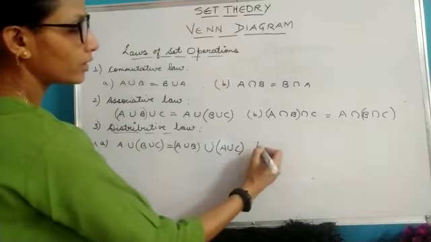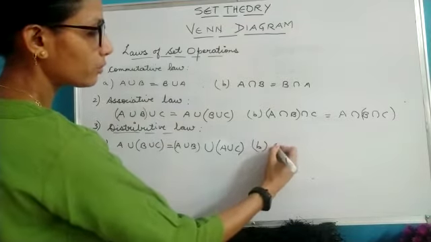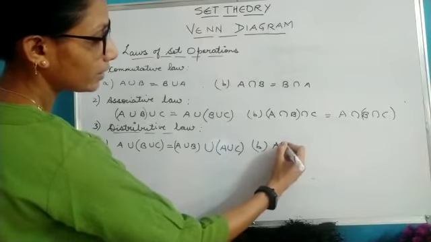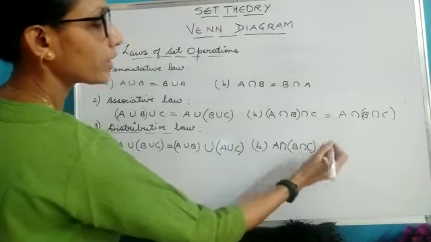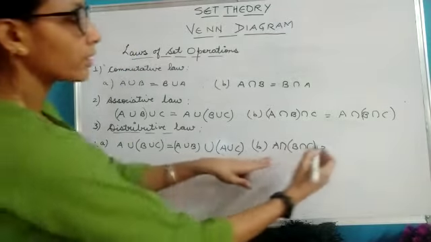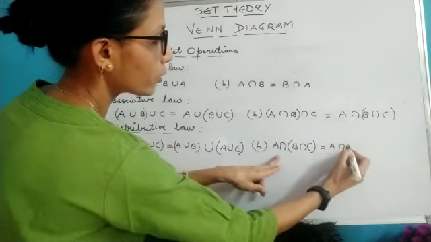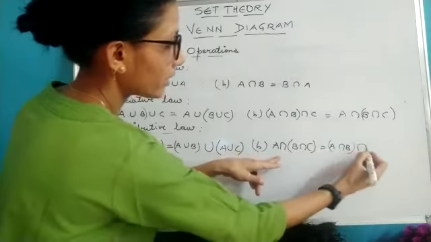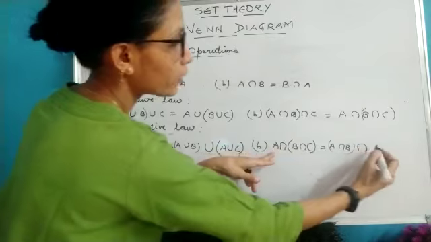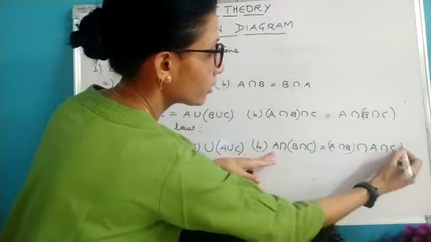Let's see intersection. If I take A intersection (B union C), then I can distribute it like this: (A intersection B) union (A intersection C).